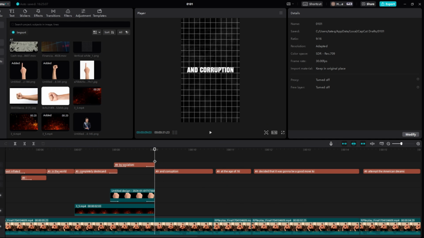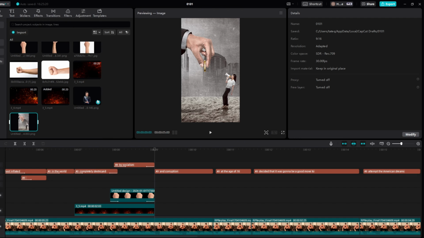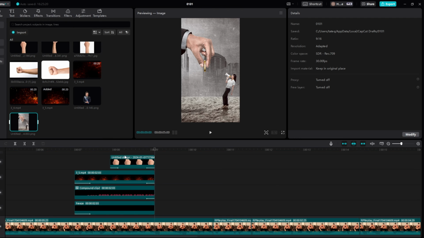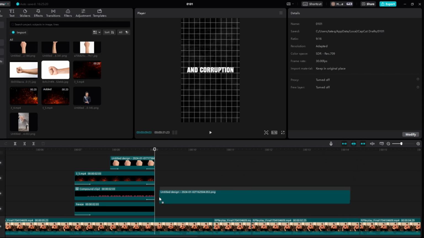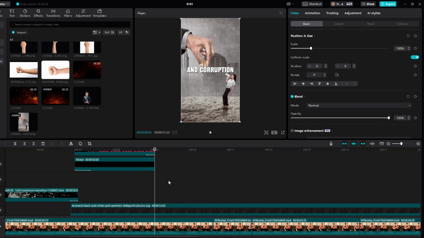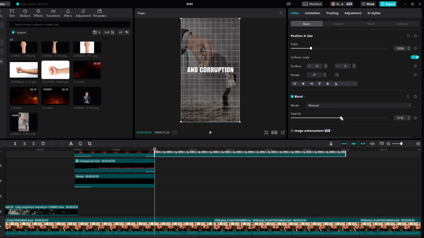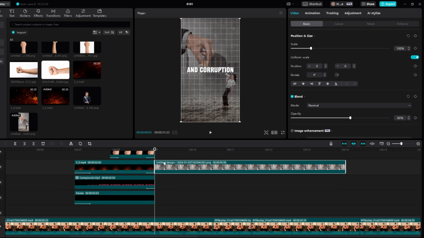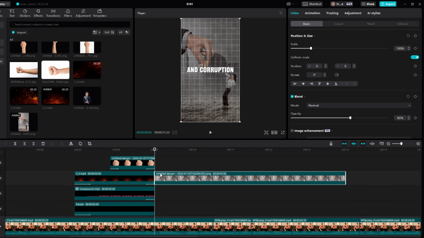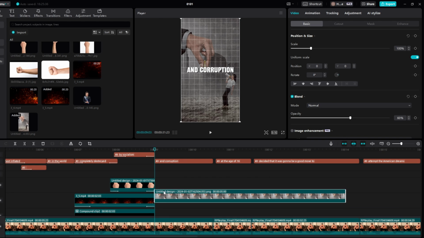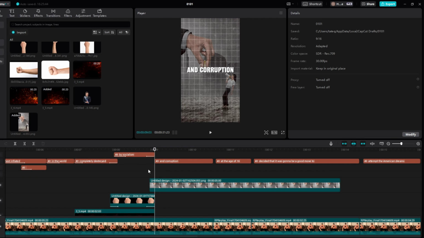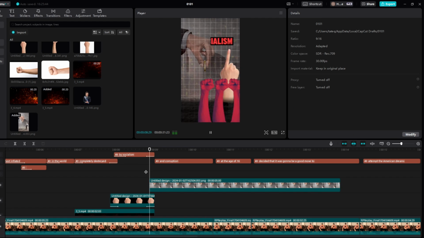Okay guys, so for this next part, we're basically just going to add something very easy and very clean. So now we're going to add this background right here. We're going to decrease the opacity down to around 60%. I think that will look good. Yeah, 60%. And then with the background, just before we do anything, we'll bring it above here, so as this fades out, it fades into this.